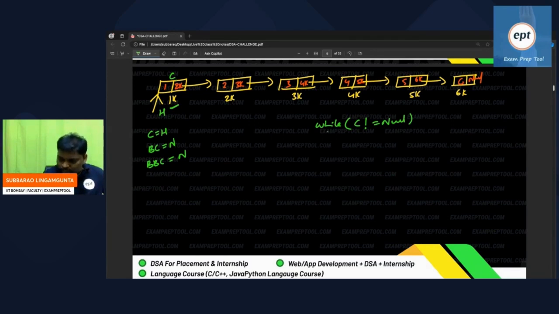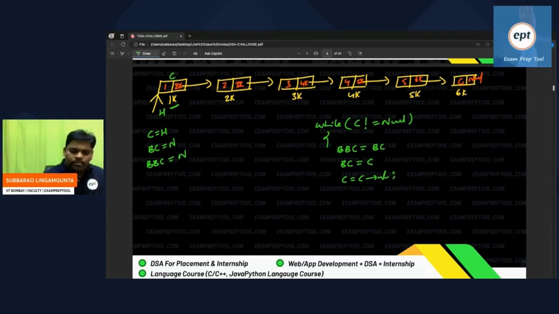Yes. Now see everyone. If current not equal to null means node is there, then you can reverse. Everyone listen, see how they are doing. Before current is equal to before current next, before current is equal to current, current is equal to current next. Like that you have to write one code.